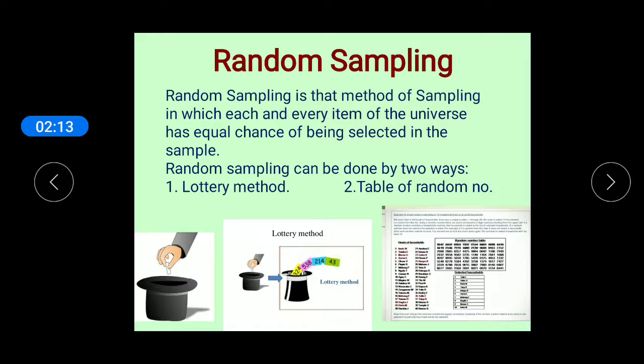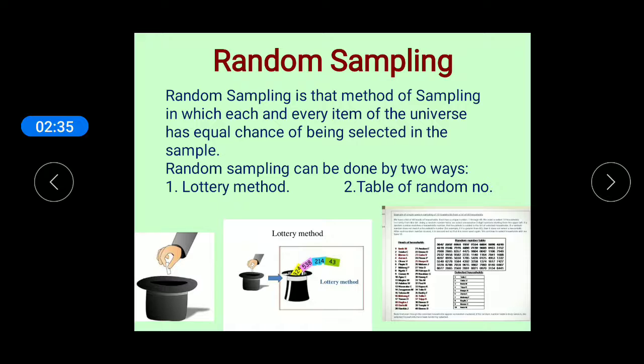Dear students, there are some merits as well as demerits about this method. This method is free from personal bias of the investigator, and each and every item of the universe stands an equal chance of being selected.